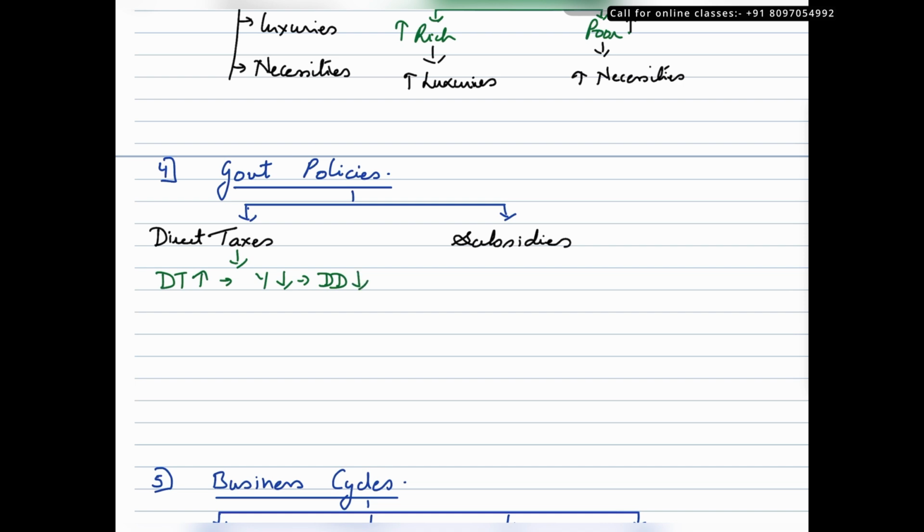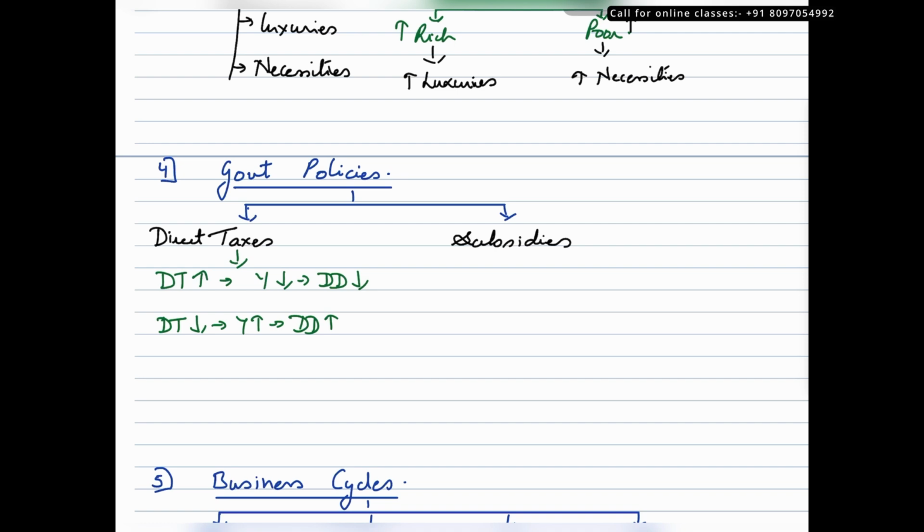It's a very rare occurrence that a government may bring down the direct tax slabs, and in that case, people may have high disposable income, they may have a high purchasing power and ability to spend, and hence the market demand for goods and services might just go up.